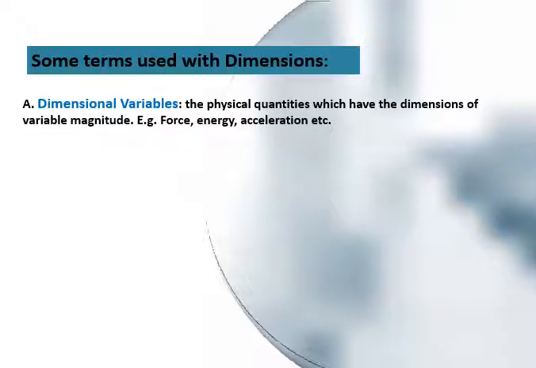Number 1, dimensional variables. The physical quantities which have dimensions but variable magnitude, for example force, energy, acceleration. We have already seen the way to calculate the dimensions of these variables in our previous lecture.